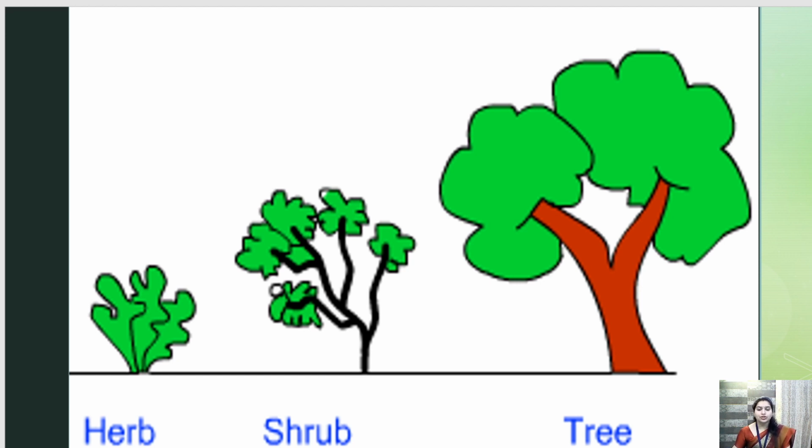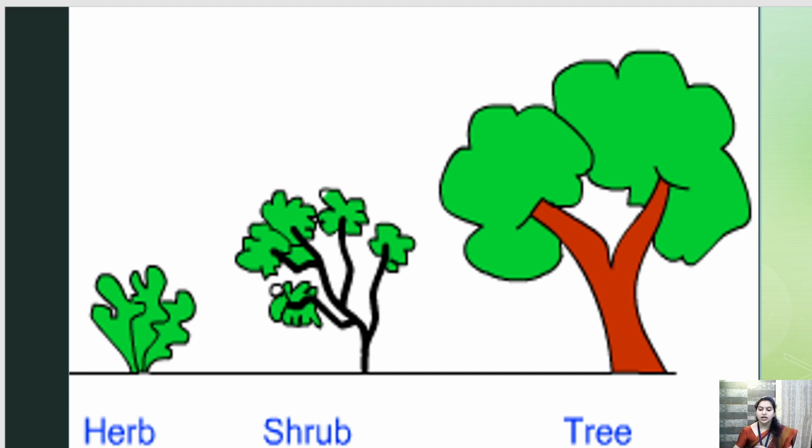Getting it? So we can see rose plant, it is a shrub. Hibiscus plant, it is a shrub. And then we have a cotton plant, which is also a shrub. Getting it? So they require a certain larger area than herbs.